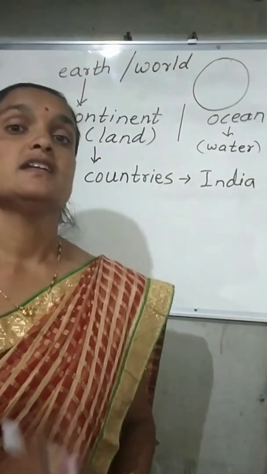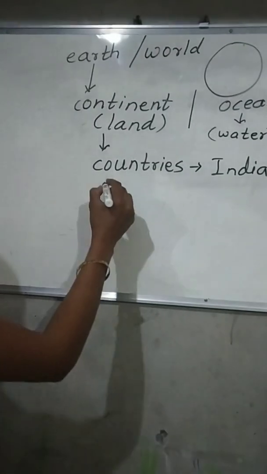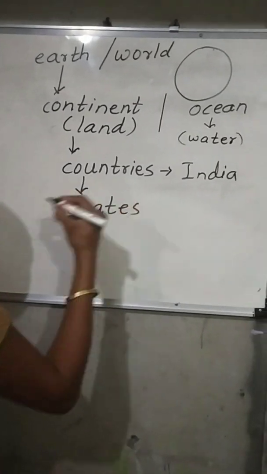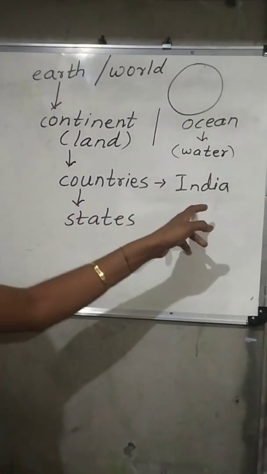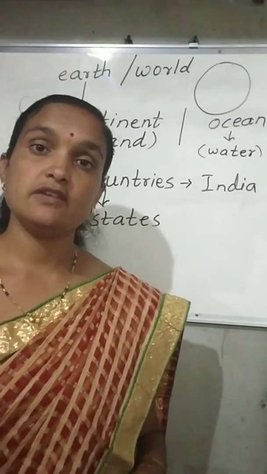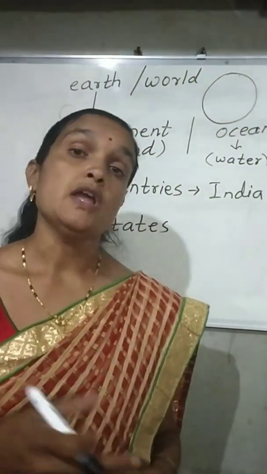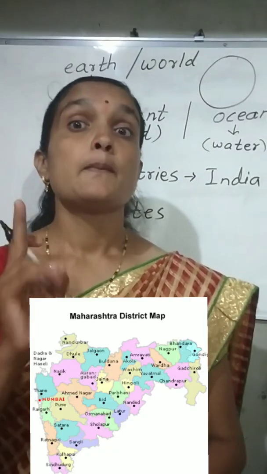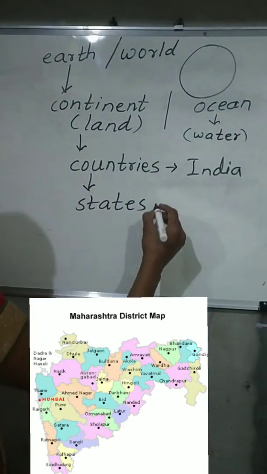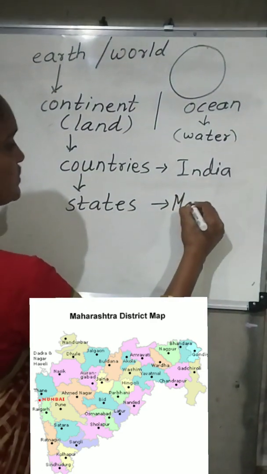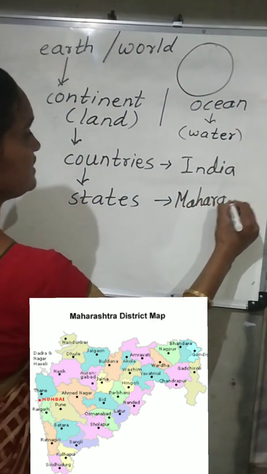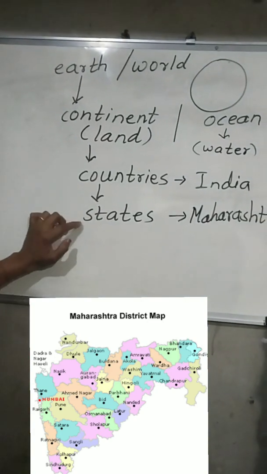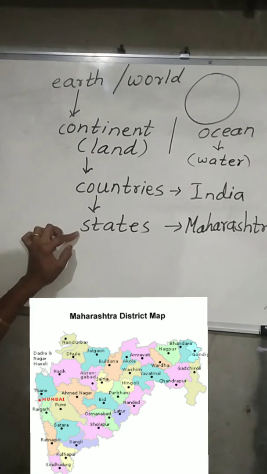We live in India, but in India we live in the state of Maharashtra. So which is our state? Maharashtra. Maharashtra is a state. So in the country, there are states.